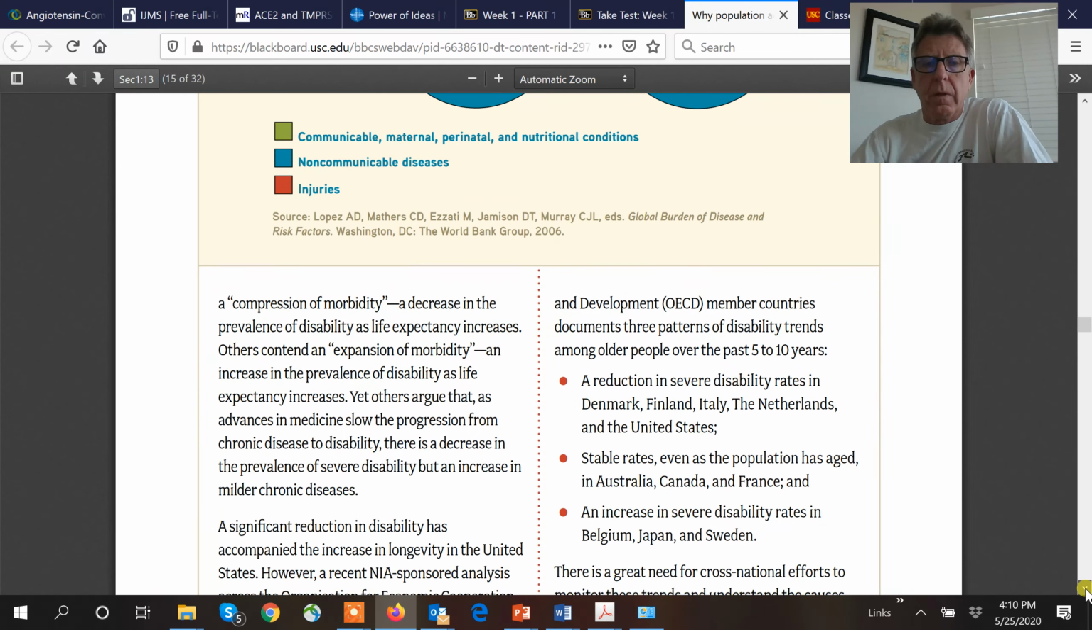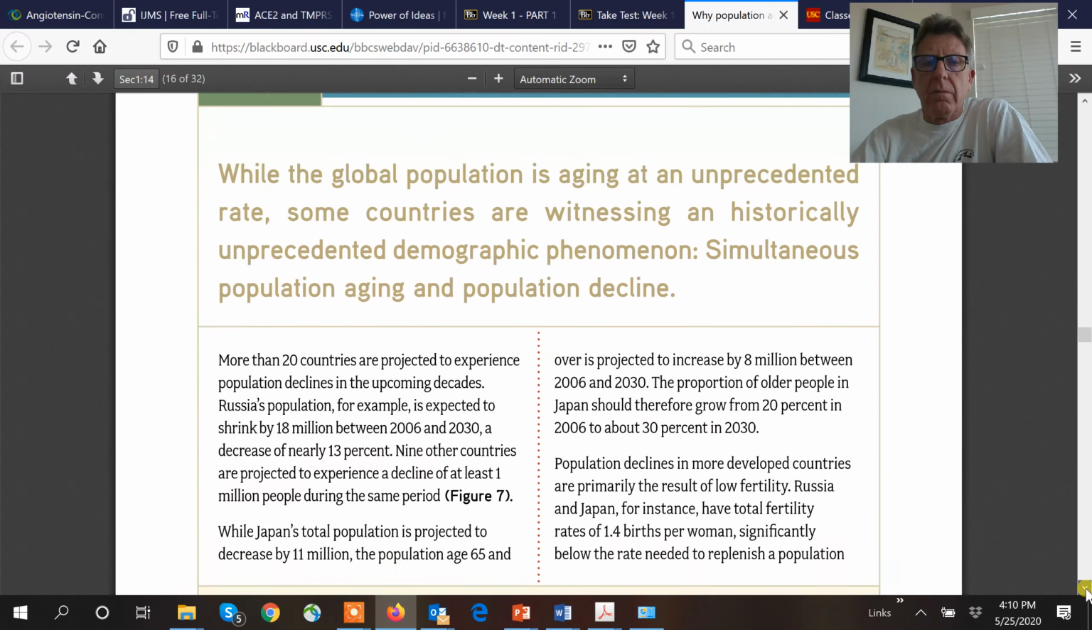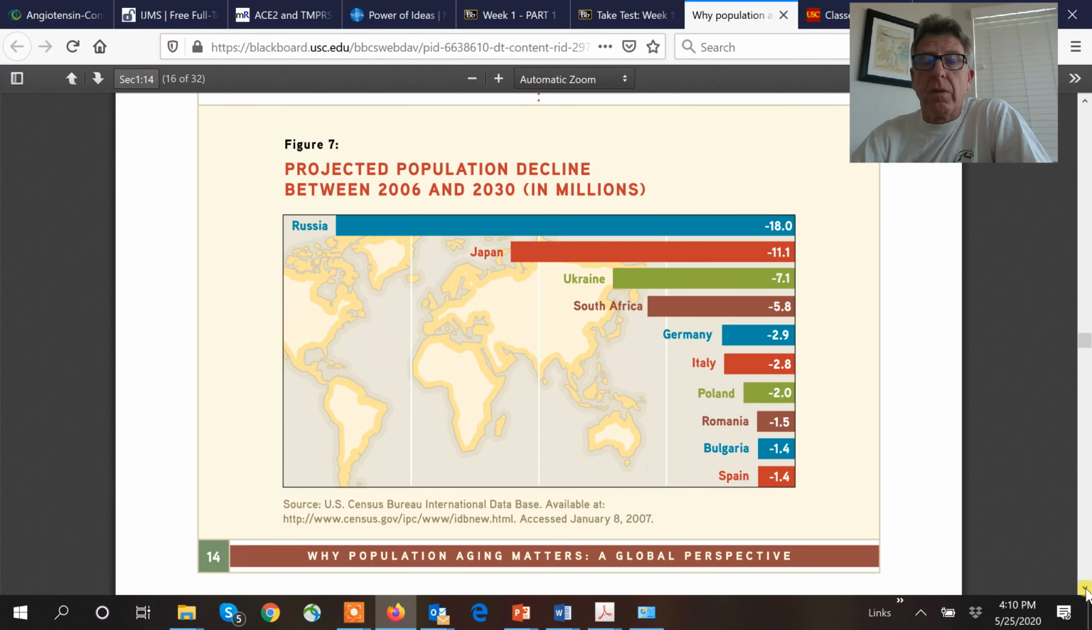All right, so this is where we're going to end. And you see right here, which countries are going to show the biggest projected population decline? It's Russia, followed by Japan, Ukraine. What's going on in these countries? We're going to see a greater percentage of older people, and people are not having kids, so you have this population decline. Plus, Russia, it's a tough place to live, so people are getting the heck out of there.